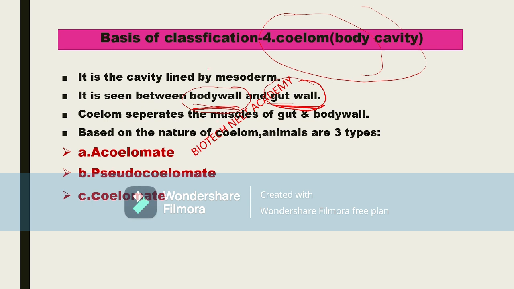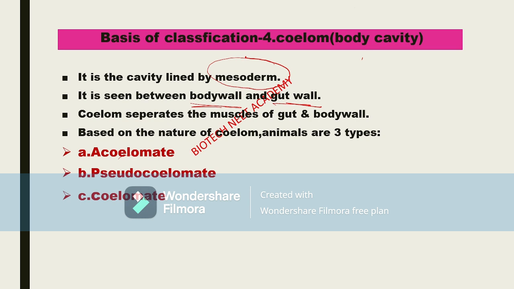If that cavity is lined by mesoderm, then that cavity is called what? Body cavity or coelom. Body cavity means a cavity or a space which is present between the body wall and gut wall. This means the cavity is lined by mesoderm membrane. Now come to the next point. Coelom separates the muscles of gut and body wall.